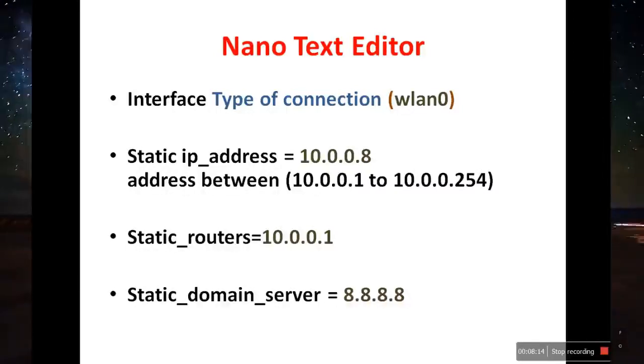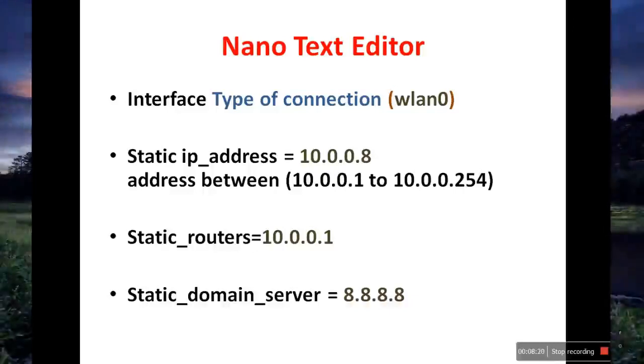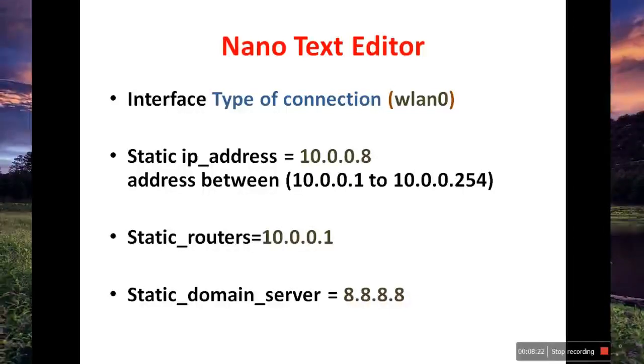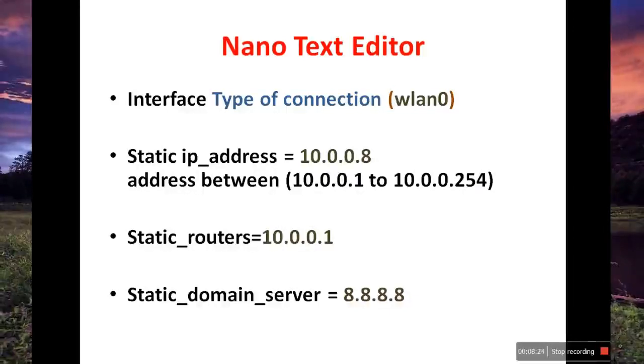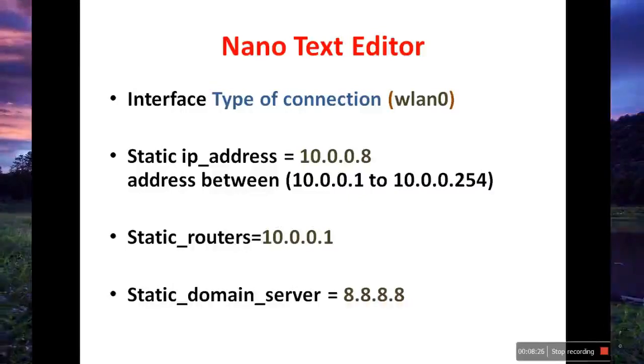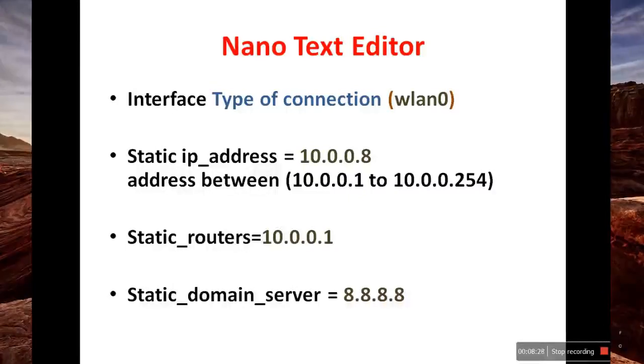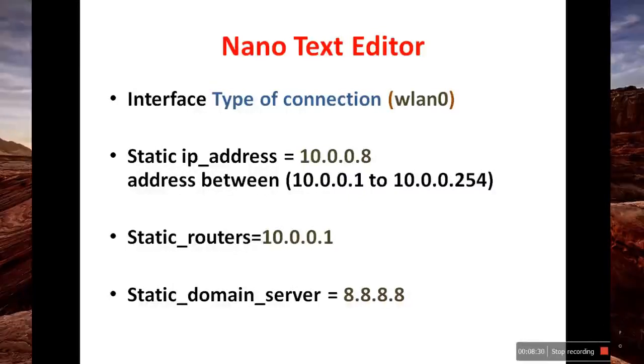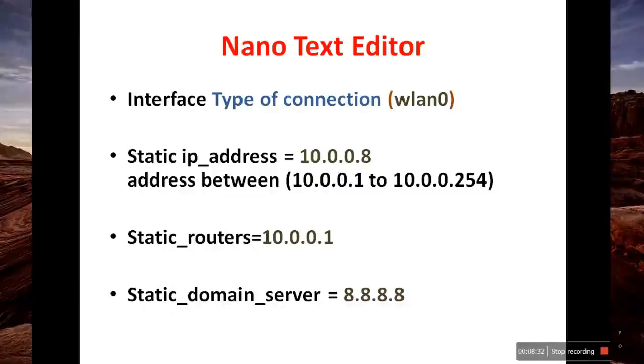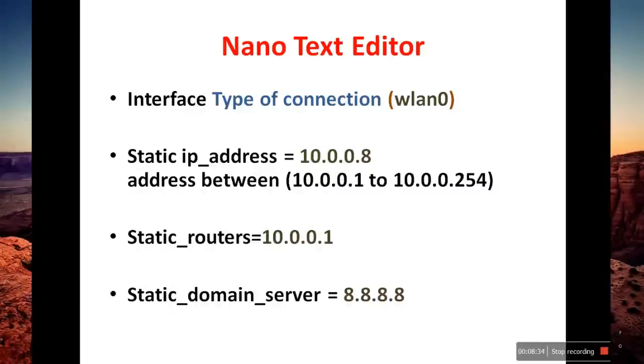Since my default gateway address was 10.0.0.1, I can give any address between 10.0.0.1 and 10.0.0.254, and I have selected 10.0.0.8. So whenever Raspberry Pi reboots, it will have a permanent IP address, that is 10.0.0.8.